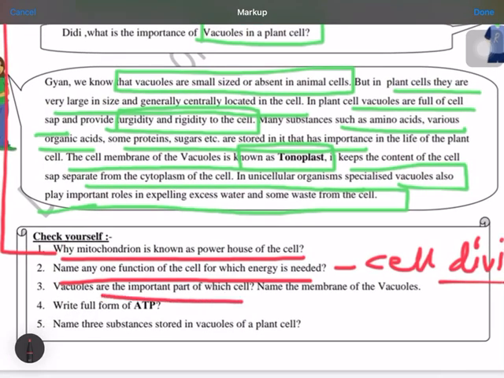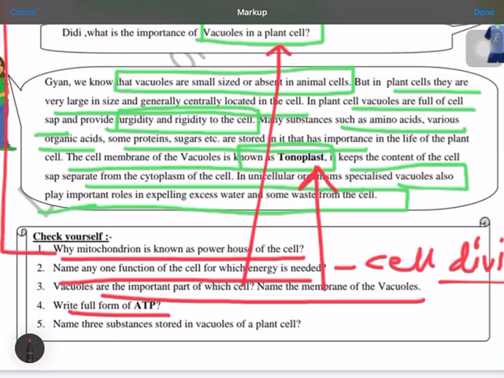Vacuoles are important in plant cell. Name the membrane of vacuole. This is the membrane, tonoplast. And vacuoles are an important part of the plant. Part of which cell? That means you have to write plant cell. Okay, answer is plant cell, not animal cell. Write the full form of ATP that you have seen: adenosine triphosphate.